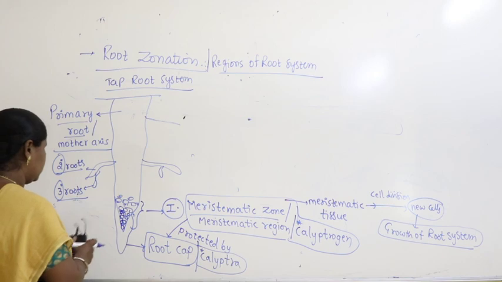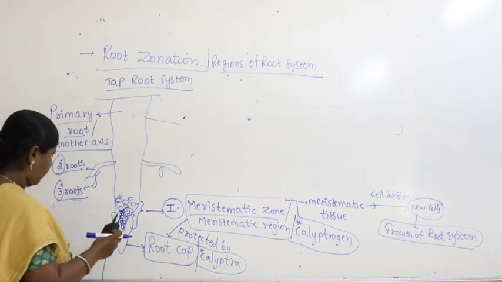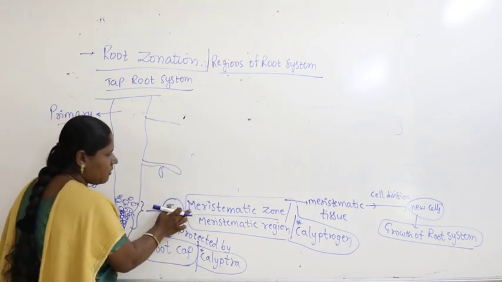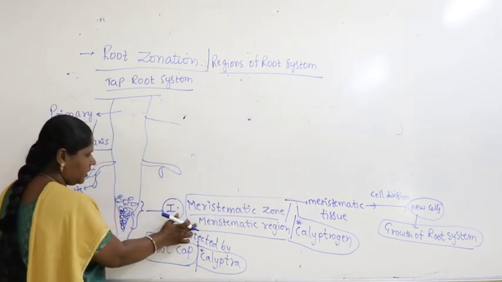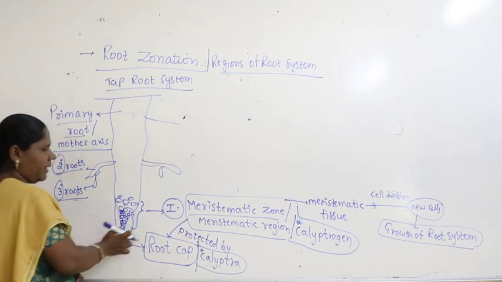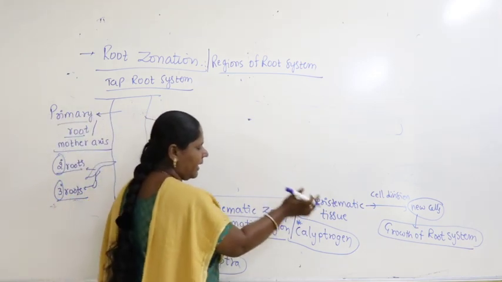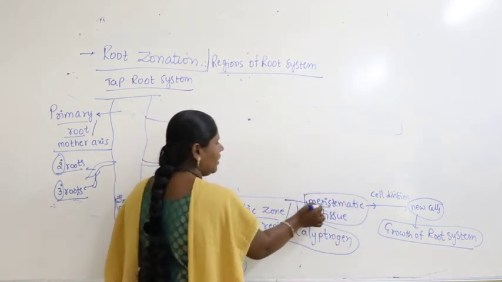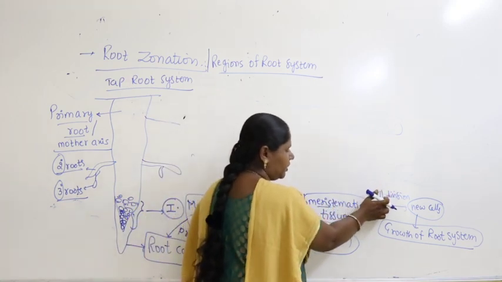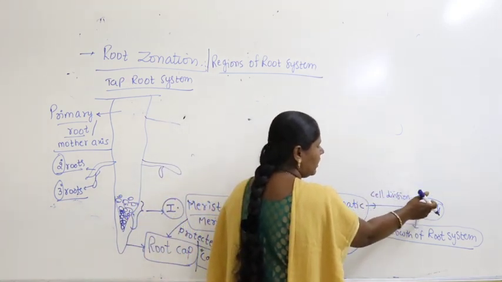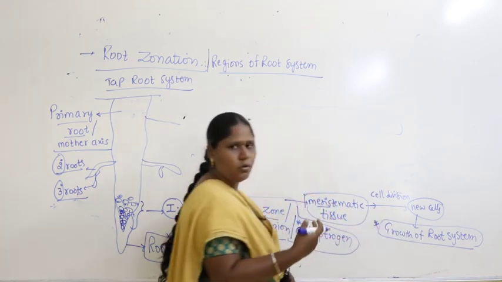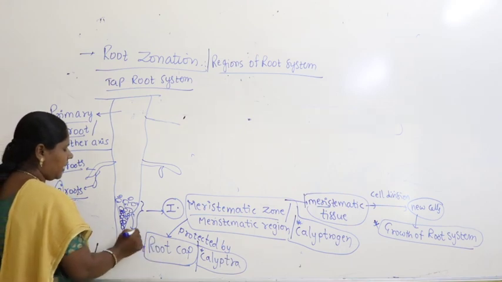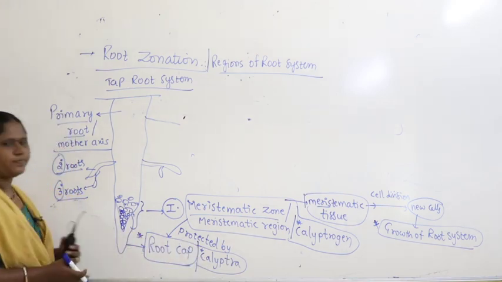Okay, so if you take the regions of the root system here, what happens in this case? The first zone you find here is called the meristematic zone or meristematic region. If it is protected by the root cap, this meristematic region is also called calyptrogen. What does this meristematic zone contain? Meristematic tissue. It has the ability to undergo cell division, leading to the formation of new cells. New cells are responsible for the growth of the root system. As it is being protected by the root cap, it is also called calyptra.